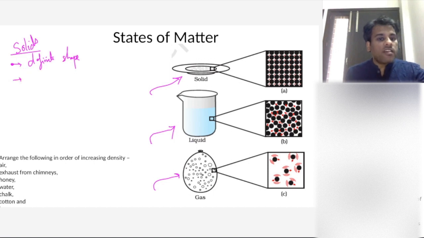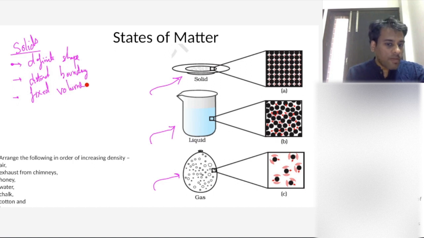Second thing, they have a distinct boundary. And third thing is that they have a fixed volume. Okay? Everybody agree to this? These three are conditions of a solid.